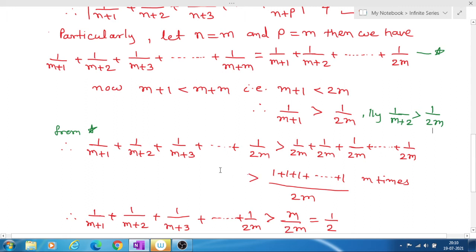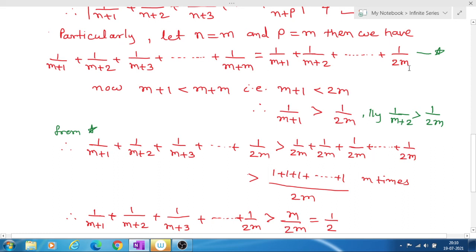So if we write 1 upon 2m instead of each term, then this side will be greater than that side. Therefore this is greater than 1 upon 2m plus 1 upon 2m plus 1 upon 2m.